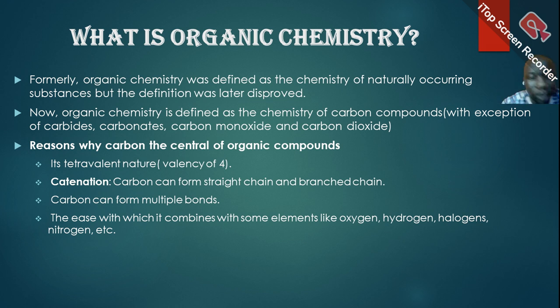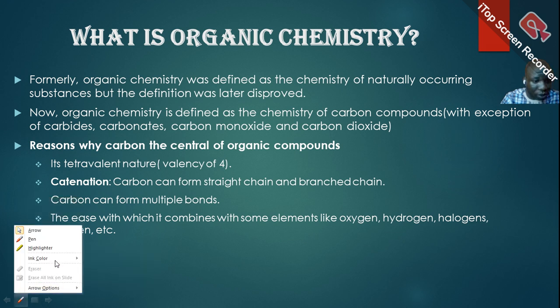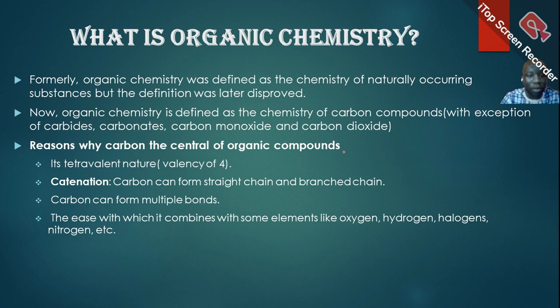And that leads us to the second reason, which is catenation. Catenation is the ability of carbon to form straight chain, branch chain, and also ring structure. Carbon is able to form a lot of compounds because it can form straight chains. That is, we can arrange carbon atoms in different ways.